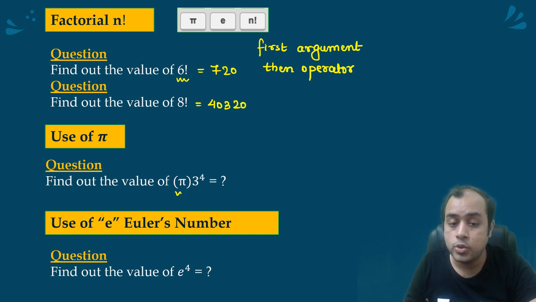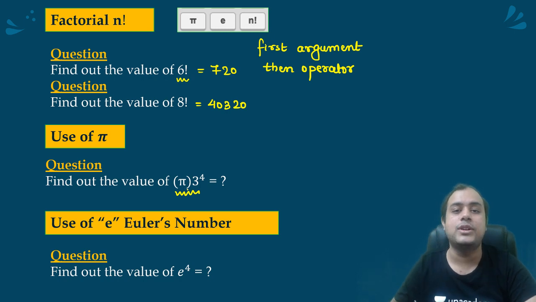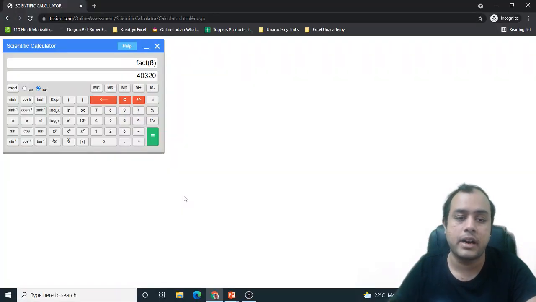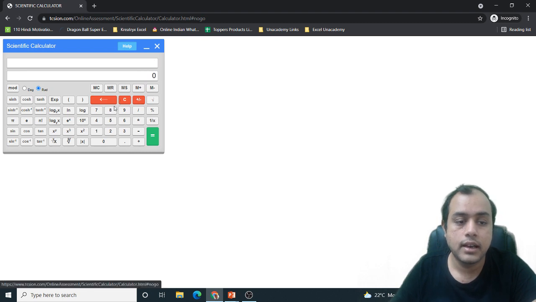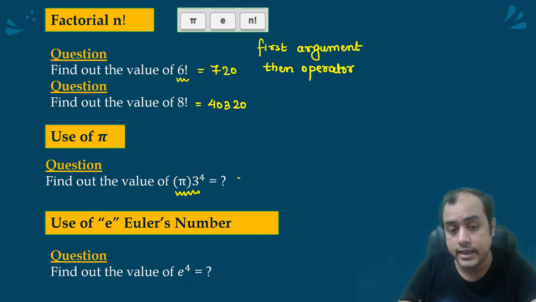Next, how do we use the value of pi? Actually, we have already used it while computing the radian function of trigonometric. Suppose pi into 3 to the power 4. I'll write pi into 3 power 4. 254.469.